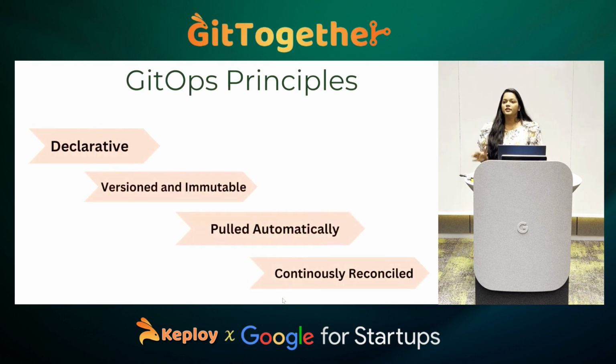Okay, coming to GitOps principles. Basically there are four principles: declarative, versioned and immutable, pulled automatically, and continuously reconciled. Now we'll understand these principles and see how they are helping us in our deployment process.